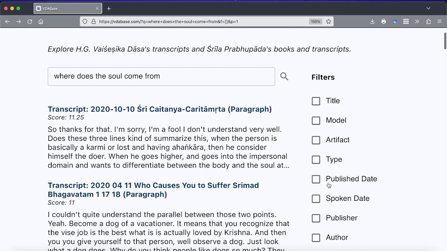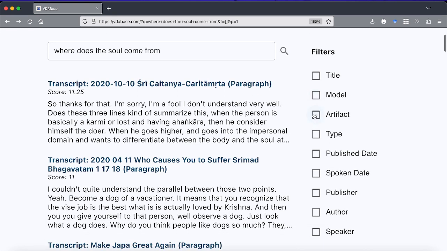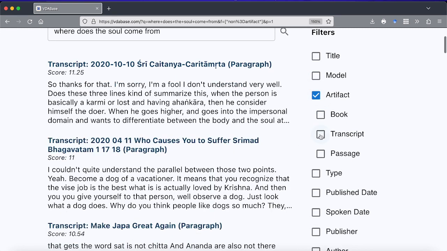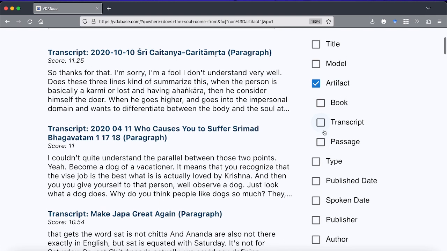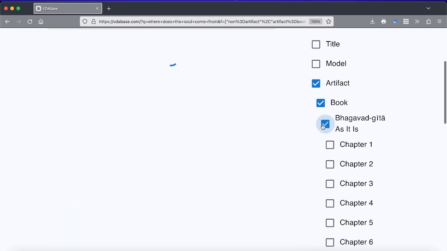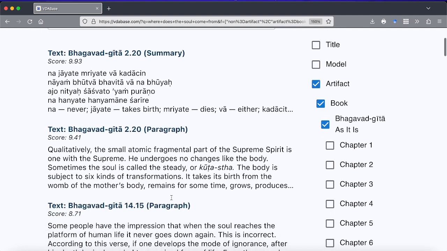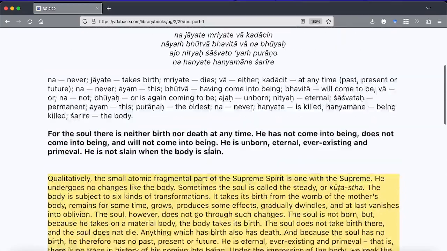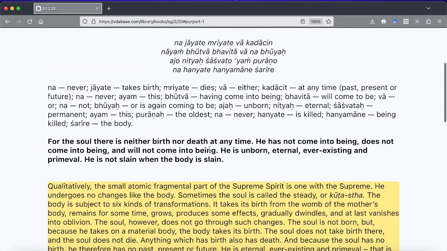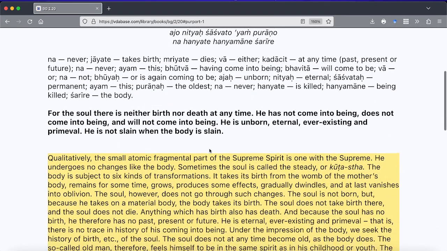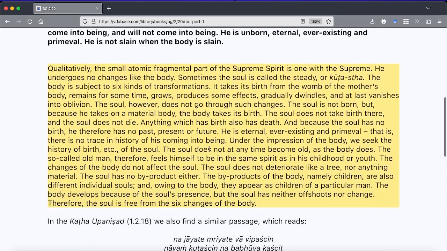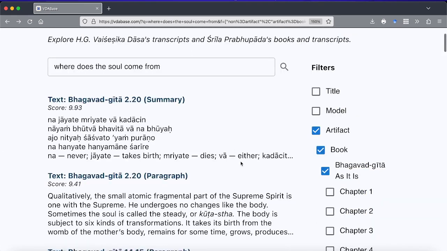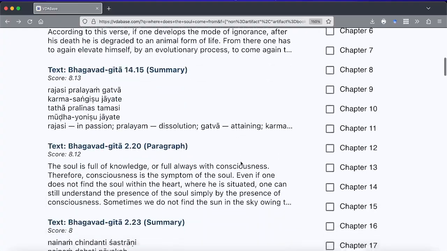We can also switch where we get our search from. So we have some filters on the right side. So let's say I only want to search from Bhagavad Gita. Then I get some pretty relevant ones. Na jayate mriyate va kadachin. So this is a very important verse, and it basically answers the question, which is what we want. There's some other results also given.